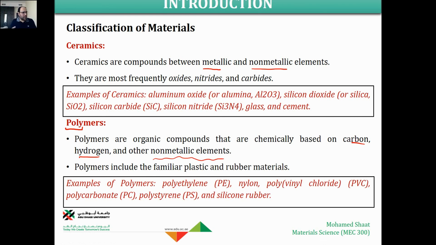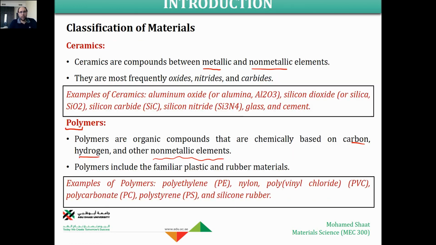You got my point? So this is the breakdown of the word polymer. Polymers include familiar plastic and rubber, so all rubbery materials, which are very flexible, and all the different types and forms of plastics are classified as polymers. Examples of polymers are polyethylene, nylon, silicone rubber, PVC, polystyrene, and polycarbonate. All of these are different types of polymers used in different applications.